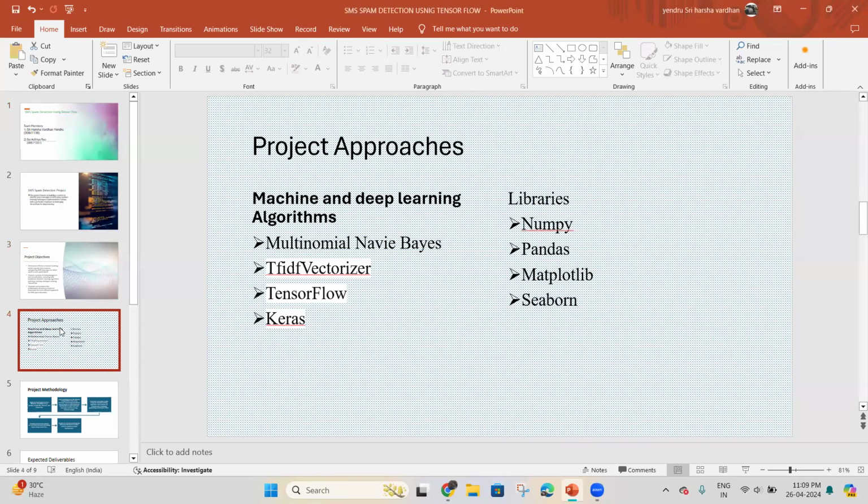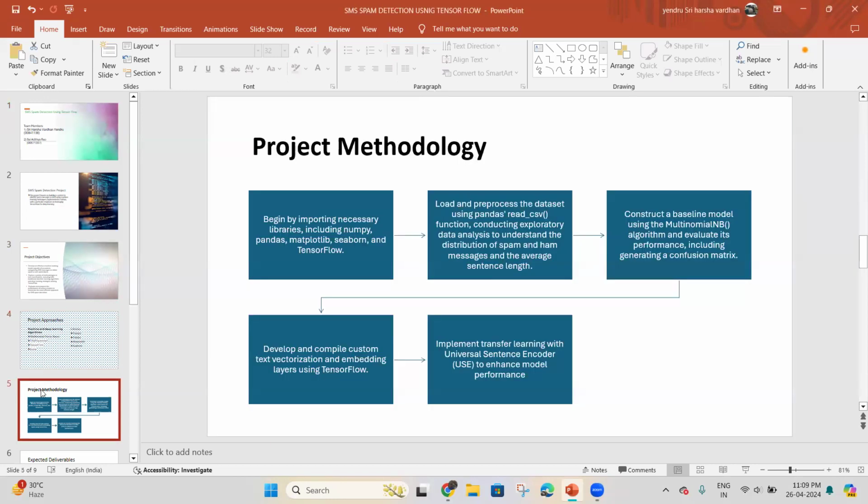Here are the project approaches. Here we use machine and deep learning algorithms such as Multinomial Naive Bayes, vectorizer, TensorFlow, and Keras, and libraries such as NumPy, Pandas, Matplotlib, and Seaborn. And now coming to the project methodology.